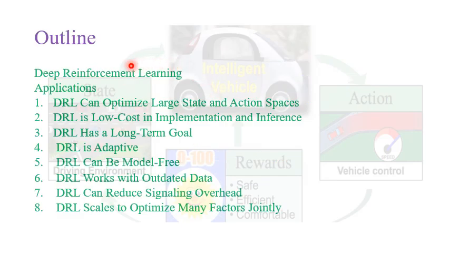Here you see the list of the outline. We start by an introduction to deep reinforcement learning, highlighting its application, and then we list and discuss 8 motivations of using deep reinforcement learning in the context of autonomous vehicle.